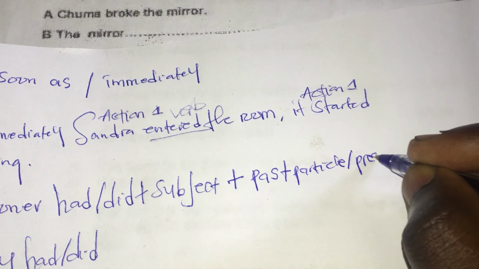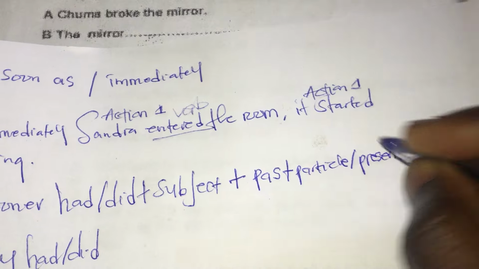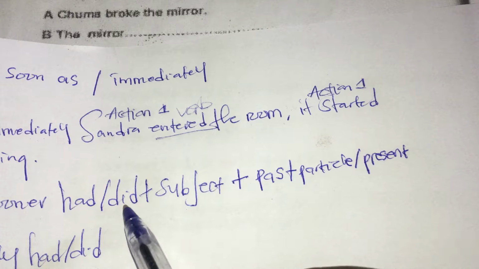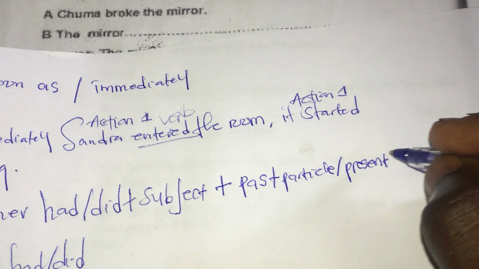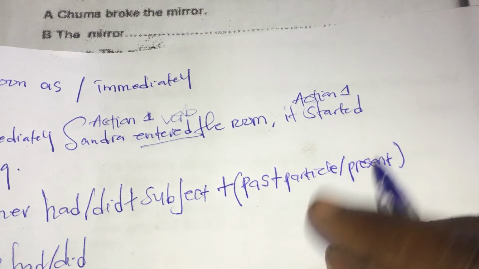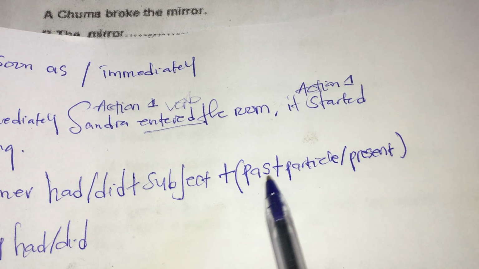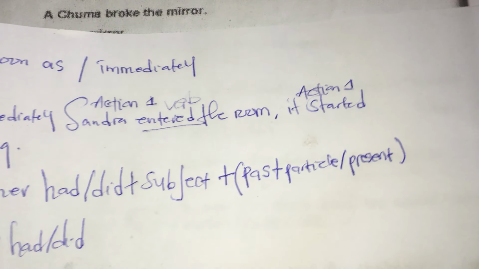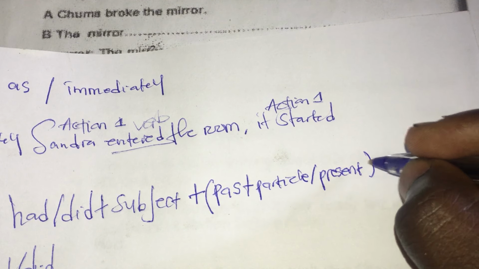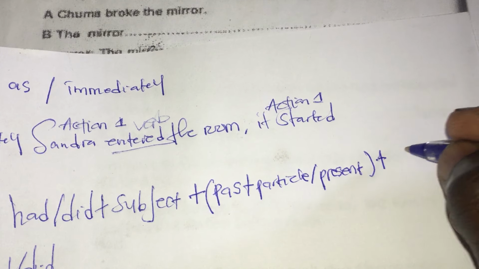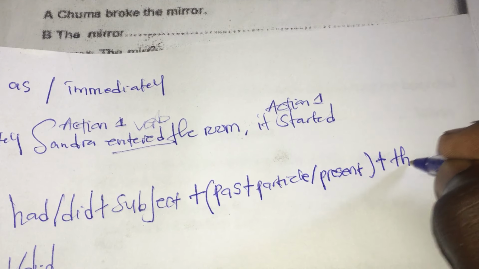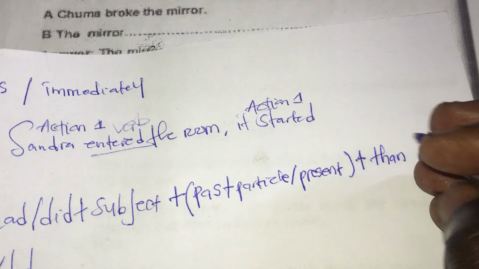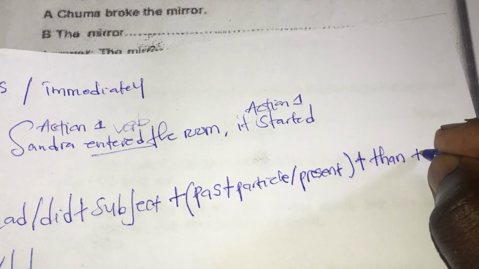I'm going to use the past participle if I use the word had. I'm going to use the present if I use the word did. So this is how my equation will look like. Plus subject plus past participle slash present. Then I will say plus than, since no sooner goes with the word than.